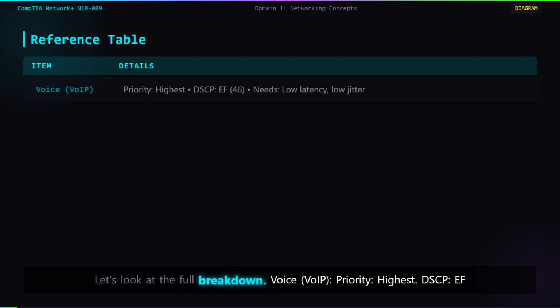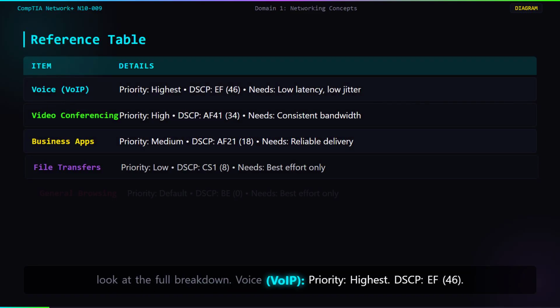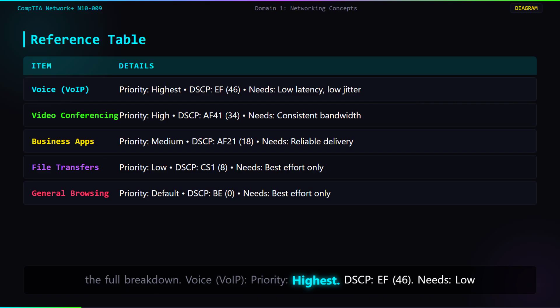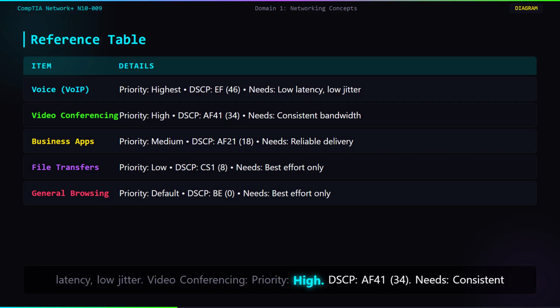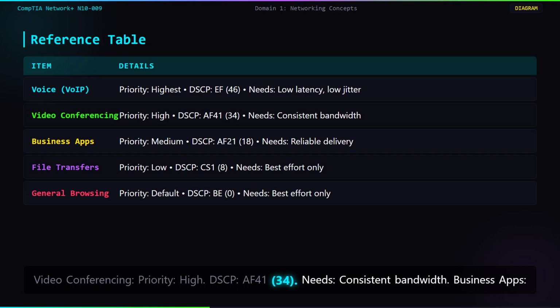Let's look at the full breakdown. Voice, VoIP. Priority: highest, DSCP EF46. Needs low latency, low jitter. Video conferencing, priority high, DSCP AF41.